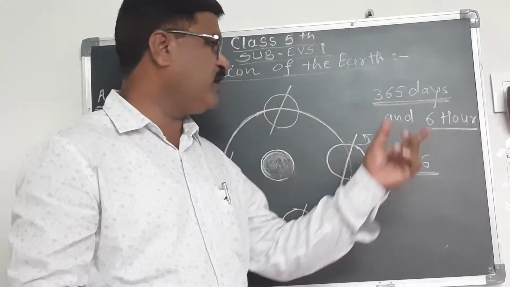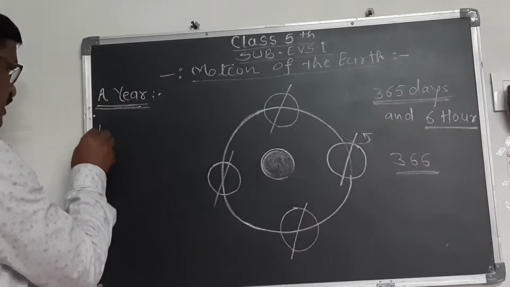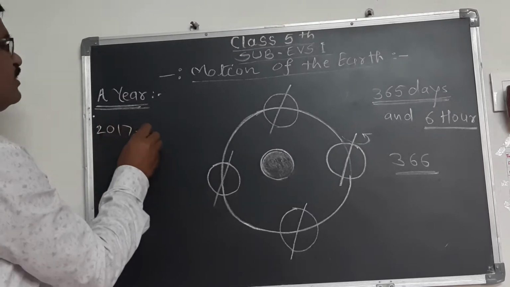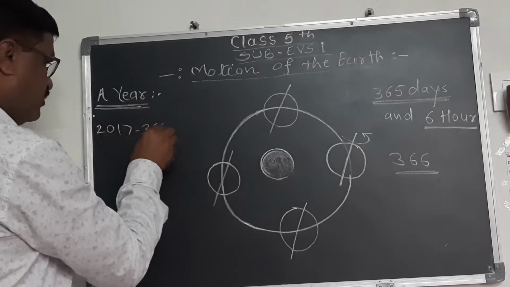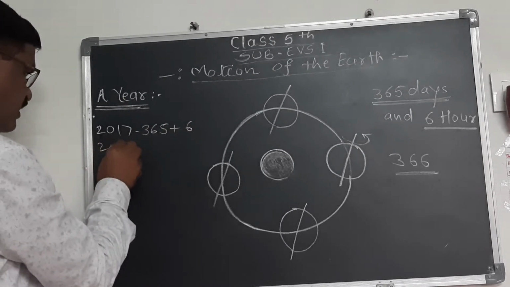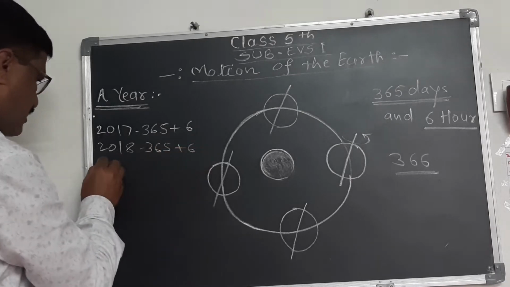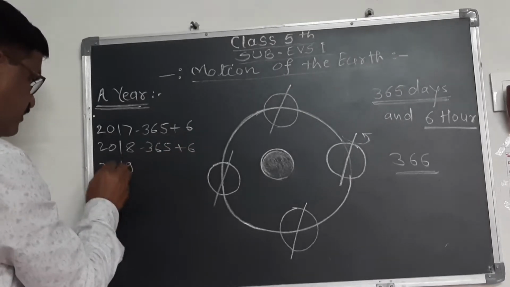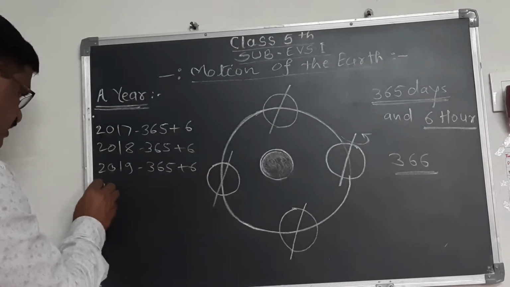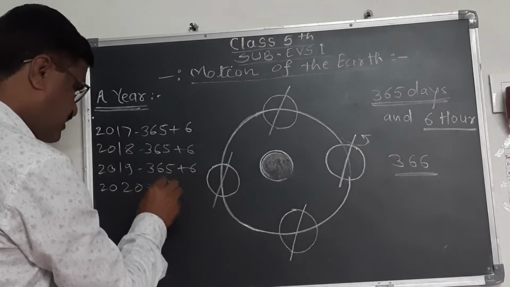Suppose in 2017 there is 365 days plus 6 hours, and in 2018 again 365 plus 6, then in 2019 again 365 plus 6 hours, and in 2020 there is 366.